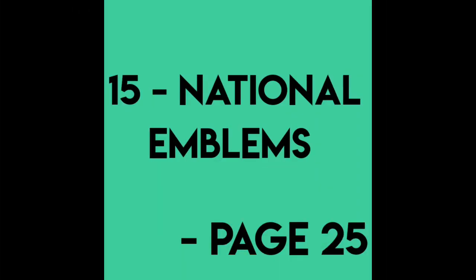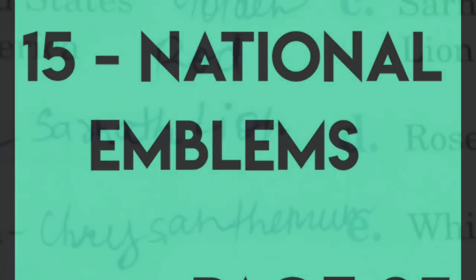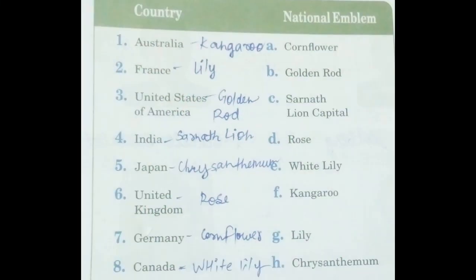Chapter 15, National Emblem, page number 25. So kindly open your books and jot down whatever I am saying. The question is, match the following countries with the national emblems. First country is Australia. The answer will be F, kangaroo. Second, France. The answer is G, lily.